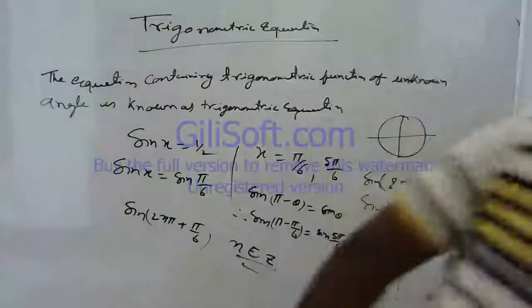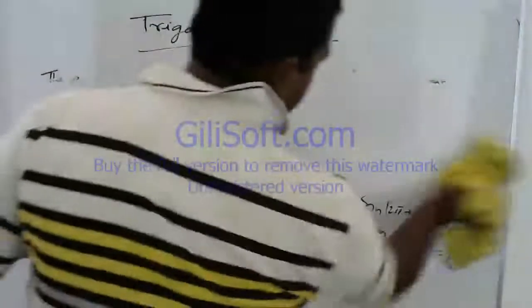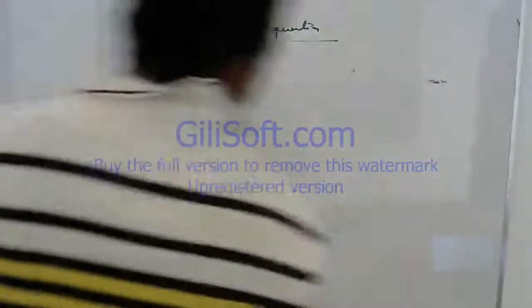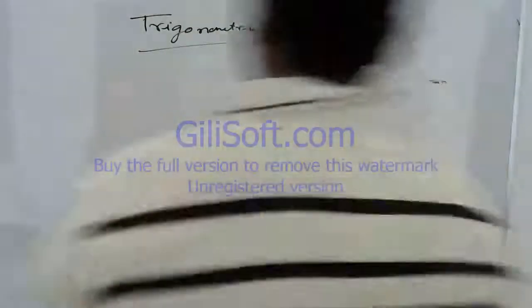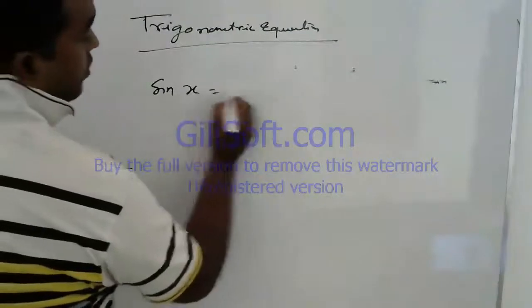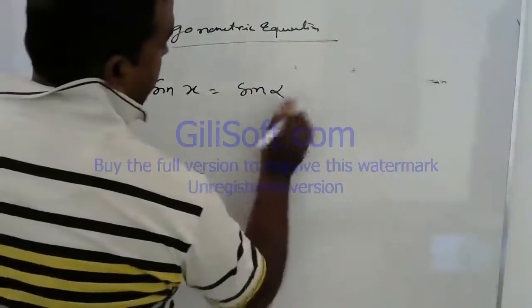Now suppose in trigonometry we have to solve sine x is equal to sine alpha.